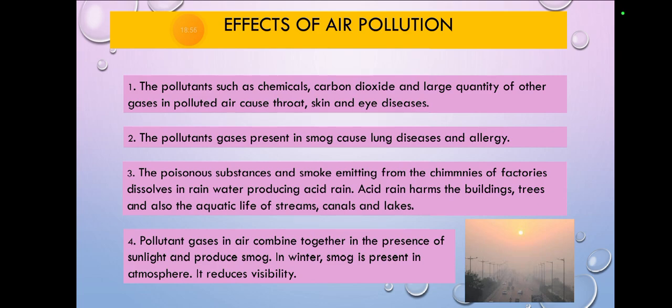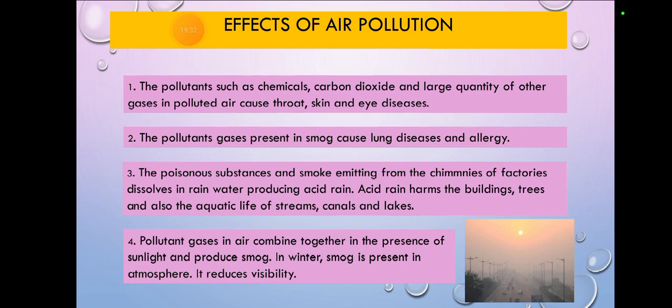Okay, so what is the basic case that is being told? The poisonous substances and smoke emitting from the chimneys. So the smoke and the poisonous gases that are emitted from the chimneys of factories dissolve in the rainwater, making the acid rain. So acid rain harms the buildings, and also trees and many aquatic lives. Of course, when it goes in the water, the water becomes contaminated.